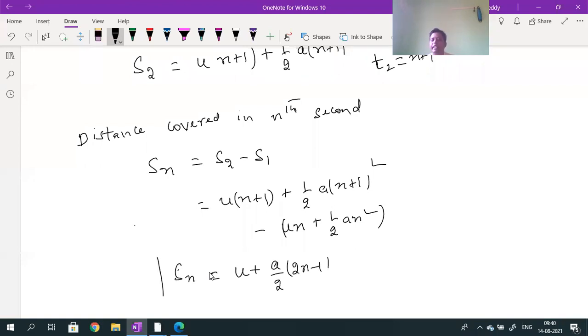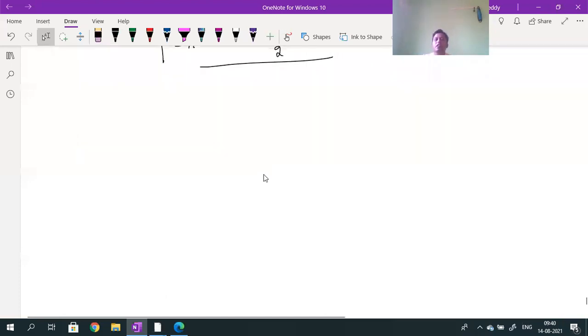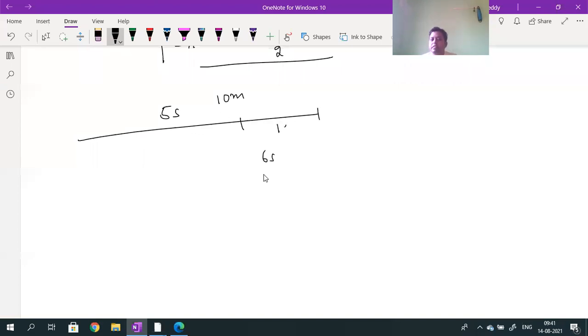Many will get confusion, I'm telling. Even those who completed second year many times ask what is the difference between S1 value and Sn value. Sn is nothing but a simple problem, not much complicated. Just what is the distance traveled in the last second of the journey. For the total journey of 5 seconds, body travels a distance of 10 meters. I gave this example. And if the total journey is for 6 seconds, body travels a distance of 12 meters.